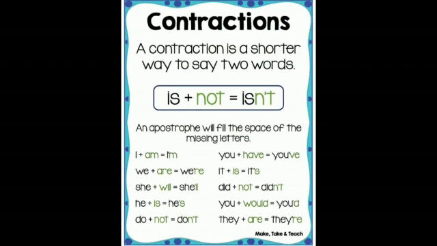He plus is, he's. Do plus not, don't. You plus would, you'd. They plus are, they're. So these are the words which are joined to make a contraction.